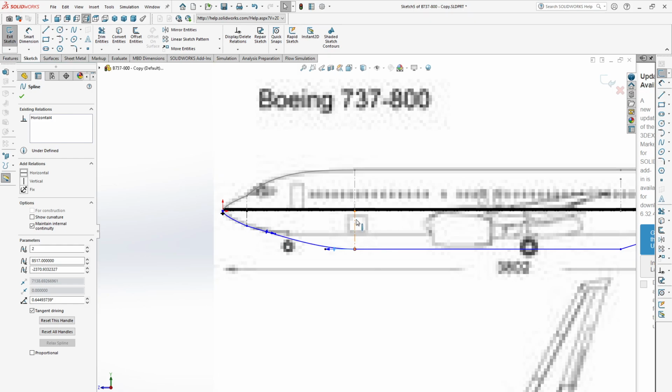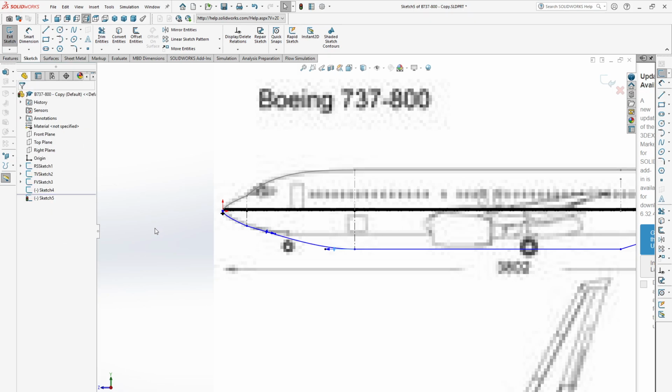The dimension of this line should be different.